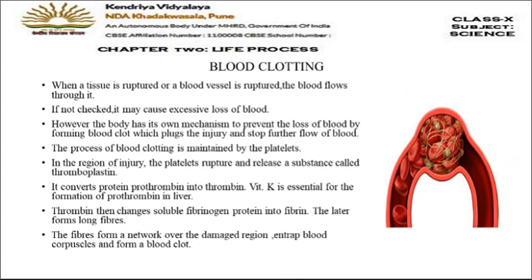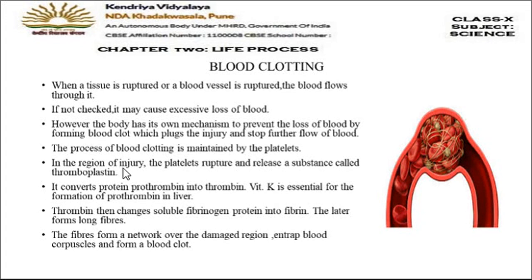So whenever there is any tissue ruptured or any cut on the body, blood naturally comes out. And if it is not treated, then due to excessive loss of blood, the person can die also. However, our body has also a mechanism to stop the flow of blood, and that mechanism is known as blood clotting. And the cell which is responsible for blood clotting is the platelets. Now, how the platelets do this, let us discuss.